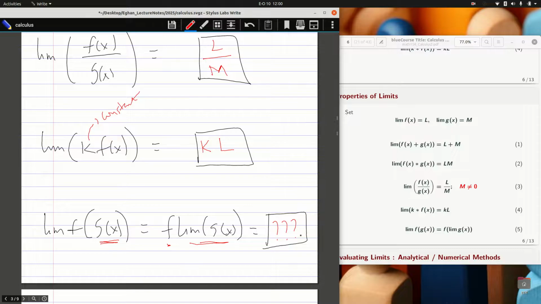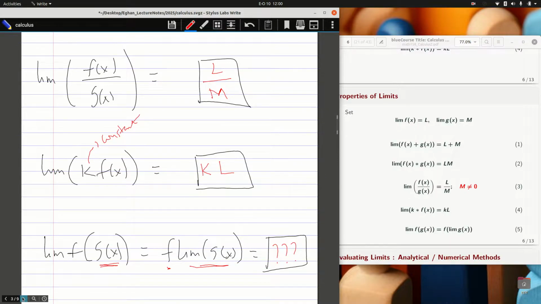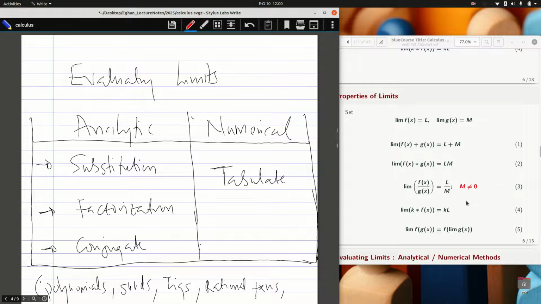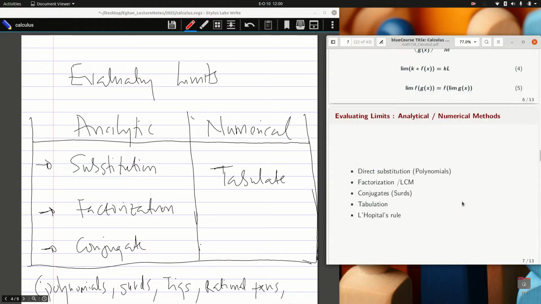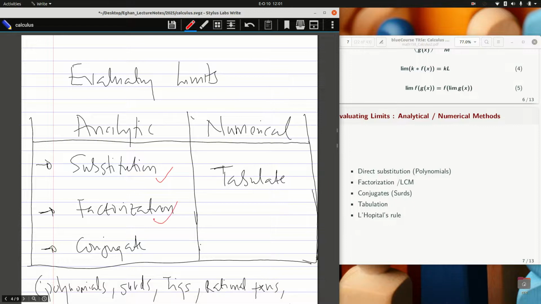The last thing for the day is to apply these properties by evaluating limits. In the evaluation of a limit, there are various techniques we can employ. They are grouped into two: the analytic and the numerical. In analytic, we have the substitution method, the factorization method, and the conjugate. I hope you remember conjugates and factorization from algebra. Conjugate comes when you have surds. Factorization is mostly for polynomials or rational functions, which still deal with polynomials, and substitution is used throughout. The numerical aspect will take tabulation, which I'll do as my next lecture video for you.